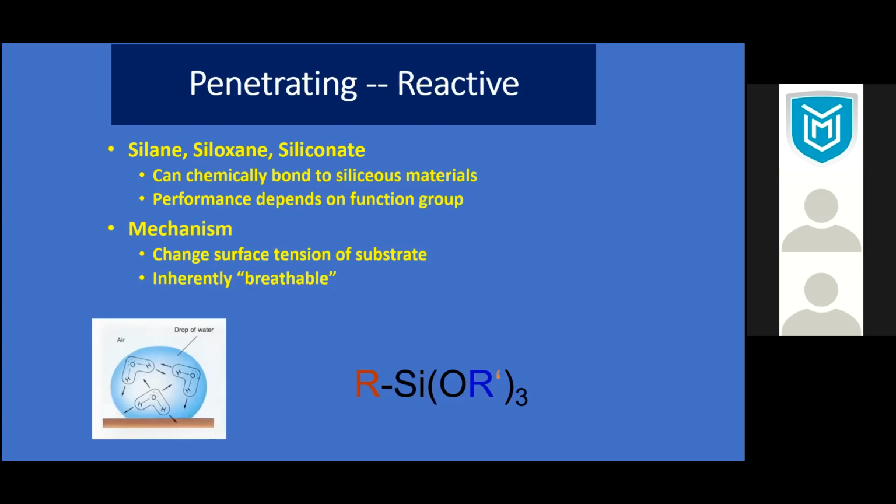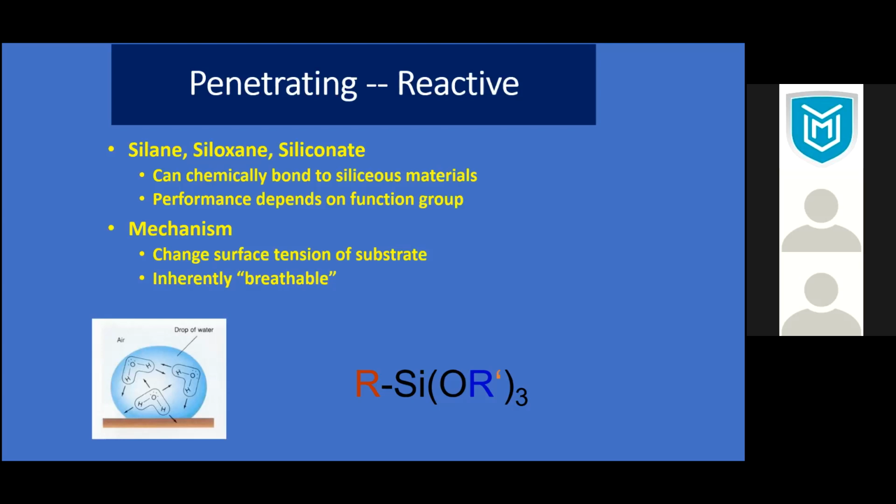An important thing is, this is breathable. Your pore structure is not affected, because this will change only 10 angstrom, or 1 to 5 nanometer, of the surface. The pore structure may be 1,000, 2,000 nanometers, and you are only changing about 1 to 2 nanometers.